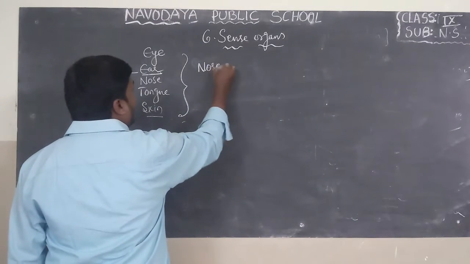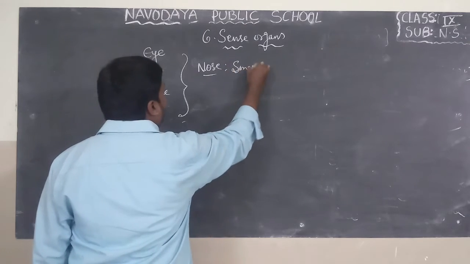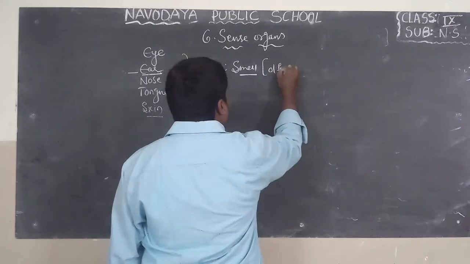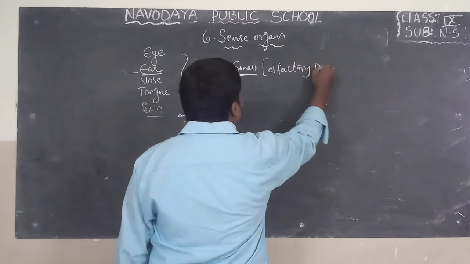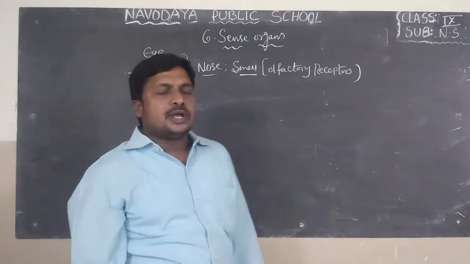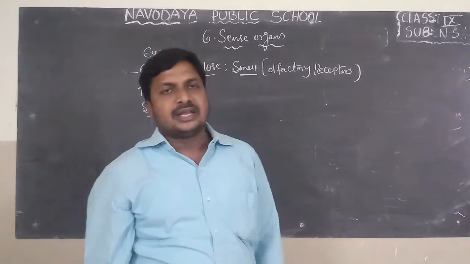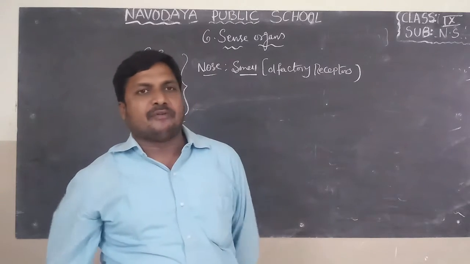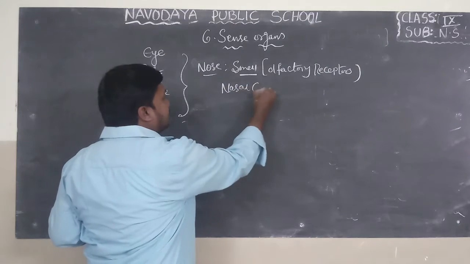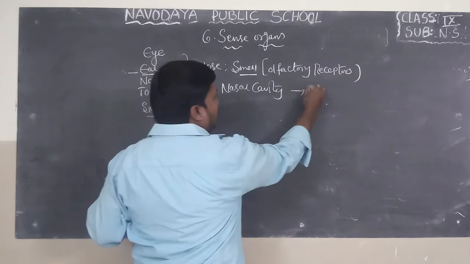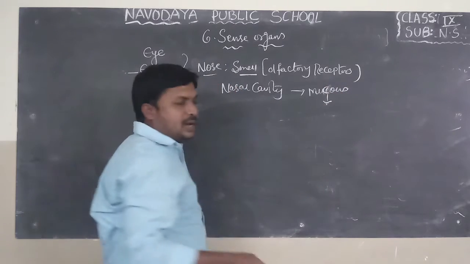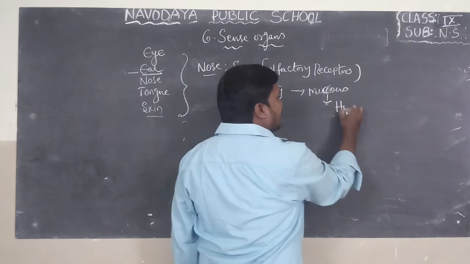Nose is the organ which usually detects the smell. So the receptors present in the nose are known as olfactory receptors. And also, I explained in the previous class, in the nose there are two nostrils. These nostrils open into the nasal cavity. These nasal cavities are lined with mucous membrane. This mucous membrane is helpful for humidification.